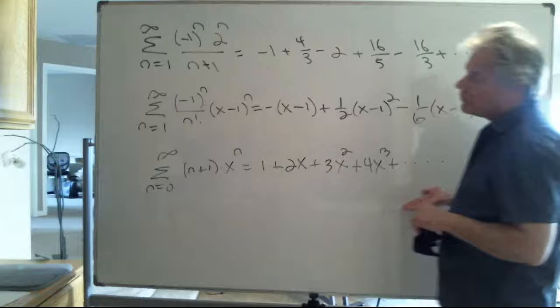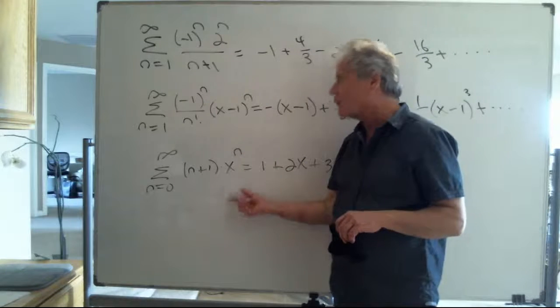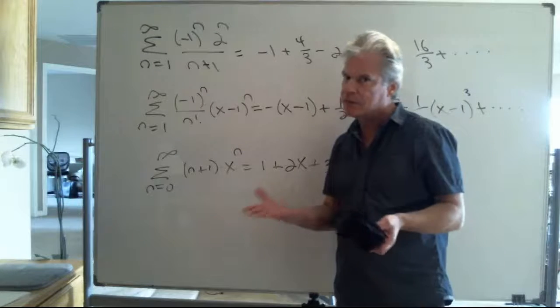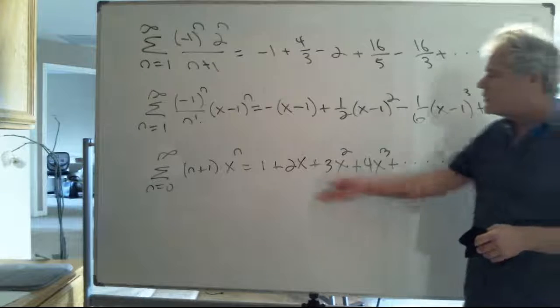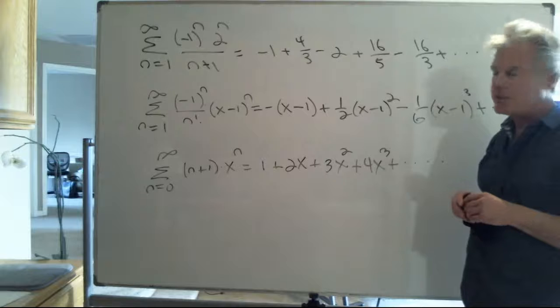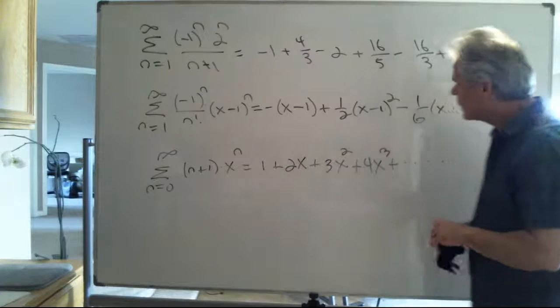Now here too, I have a power series because the explicit formula for the nth term involves some factor of x to some natural number power or non-negative integer power. As a matter of fact, in the expanded form, notice that each and every one of these terms involves a factor of x raised to some power that's a non-negative integer. That's x to the 0 power, 0 is non-negative.